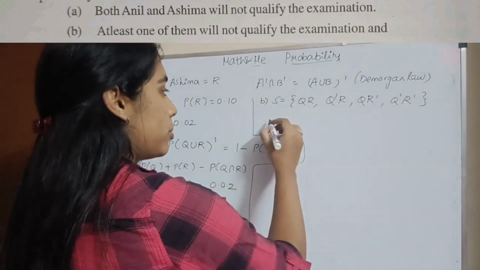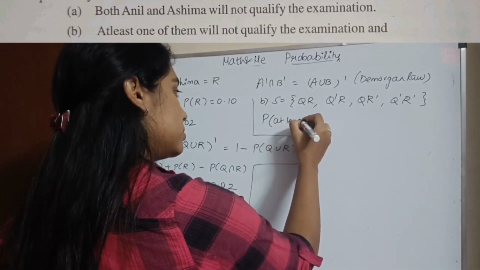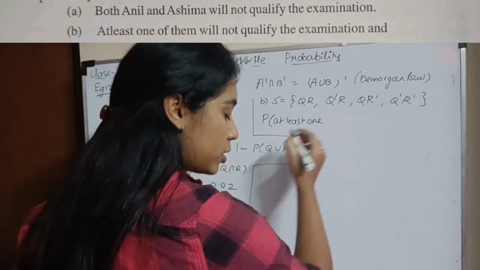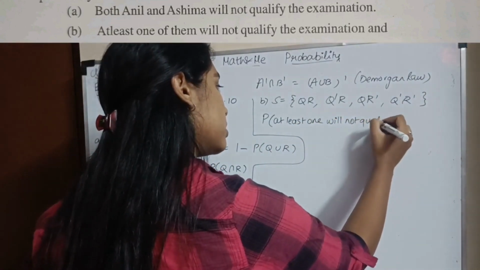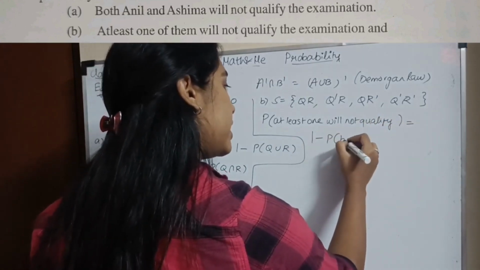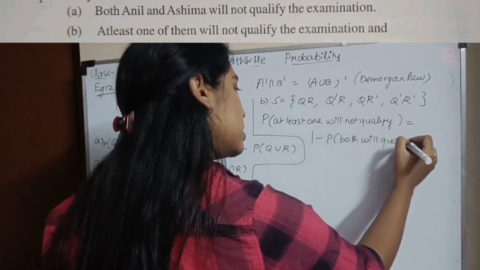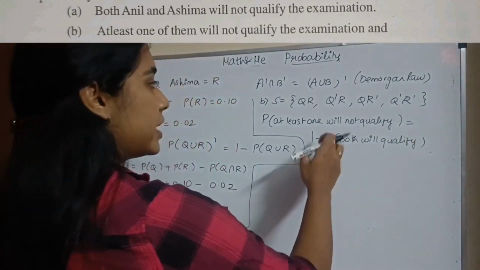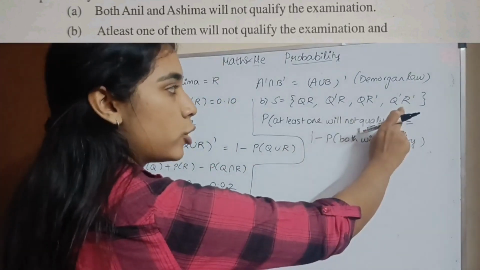So I need the probability of at least one will not qualify, which is nothing but 1 minus the probability that both will qualify. Correct? At least one will not qualify means either Anil will not qualify, or Ashima will not qualify, or both of them will not qualify.